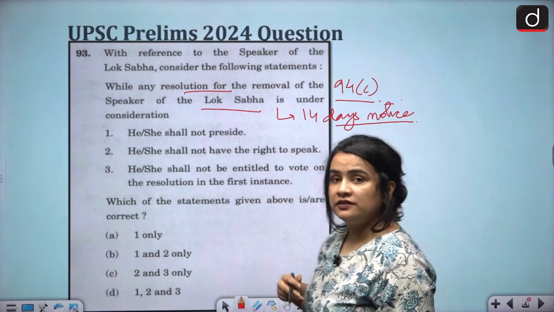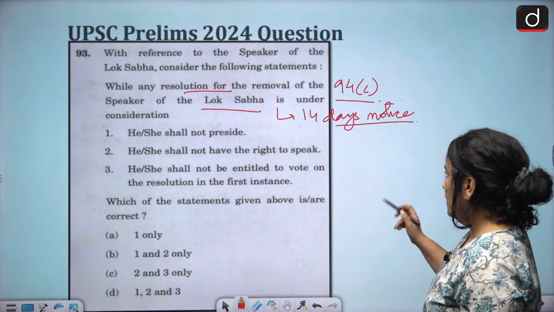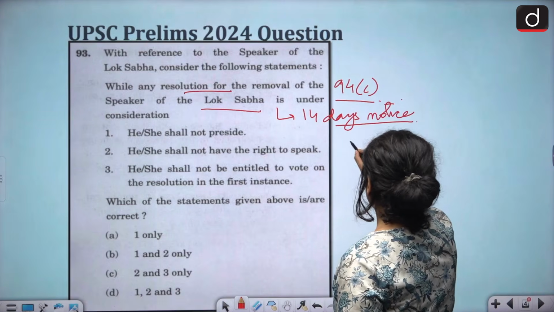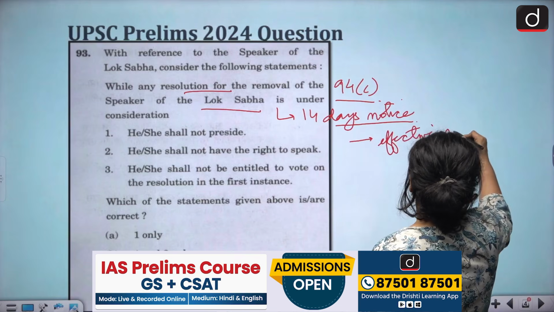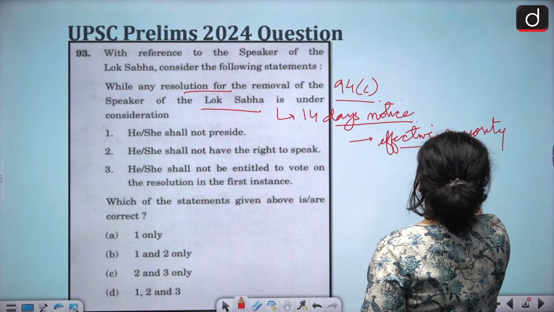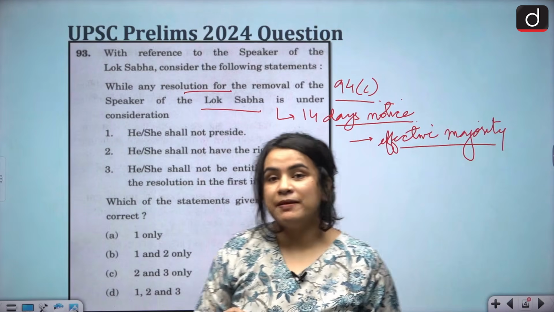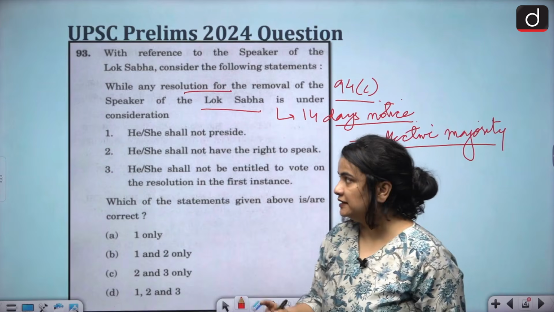How is the Speaker removed exactly? The Speaker is removed by the vote of an effective majority of the House, meaning a majority of the then membership of the House, total membership minus the number of vacancies.